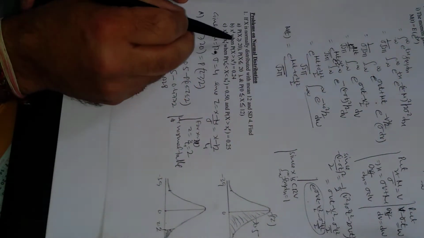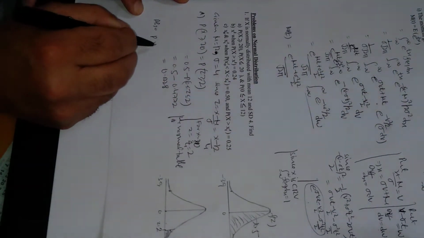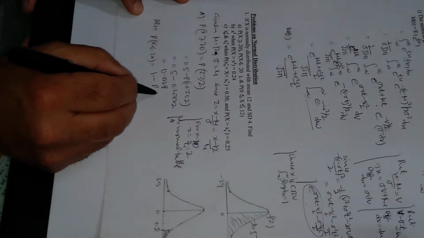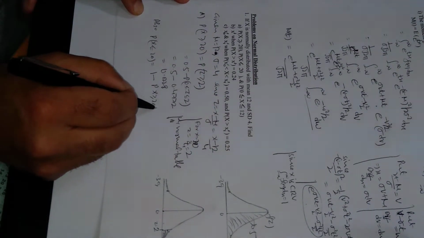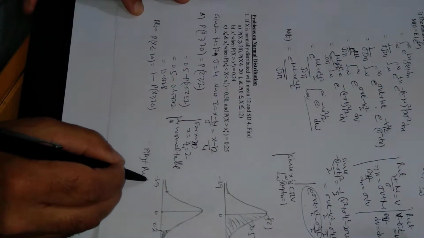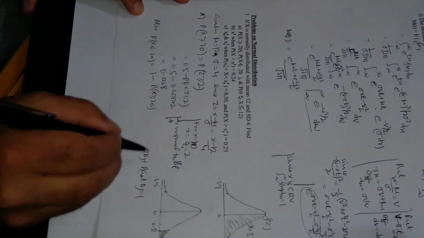This is the probability x greater than or equal to 20. Also, probability x less than or equal to 20 can be written as 1 minus the probability of x greater than or equal to 20, since P of A plus P of not A is equal to 1.